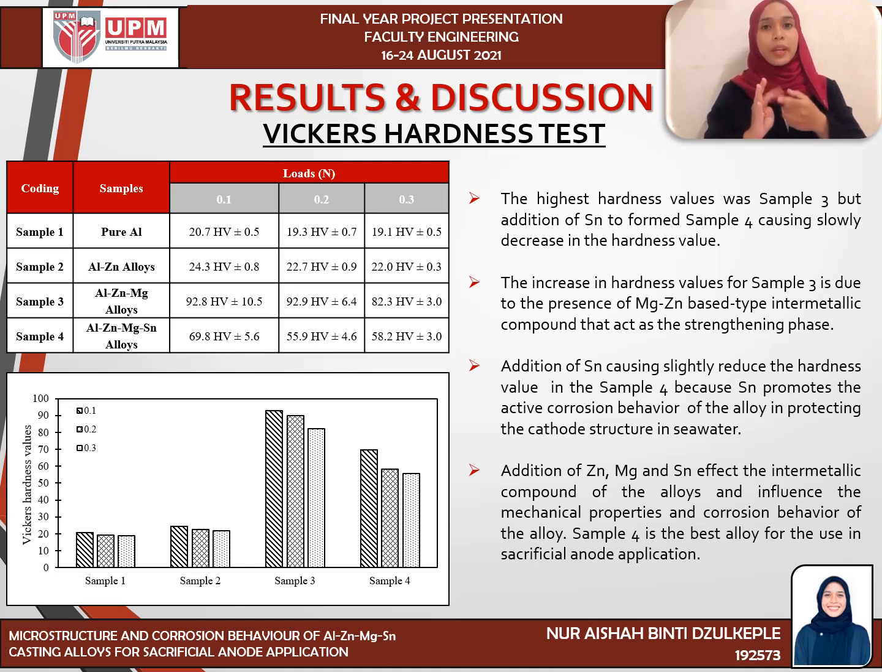Additions of zinc, magnesium and stannum affect the intermetallic compound of the alloy and influence the mechanical properties and corrosion behavior of the alloy. Thus, sample 4, which is aluminium, zinc, magnesium and stannum alloy, is the best alloy for use in sacrificial anode application.